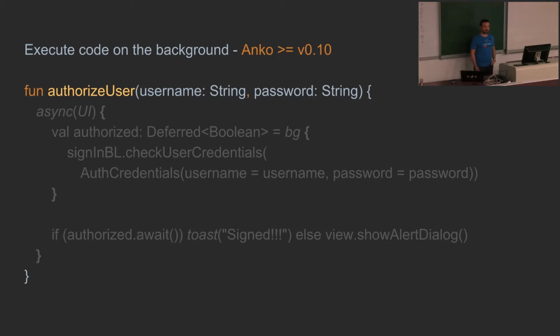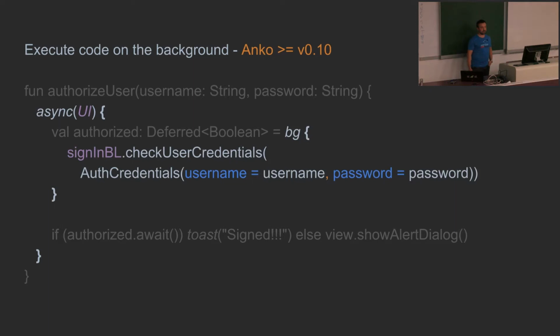So you have a normal coroutines block async, where you can put a parameter UI, which is defined inside of the Anko library. It's an instance of the handler, and then you can define the block bg, and everything you put inside of this block will be executed in the background.